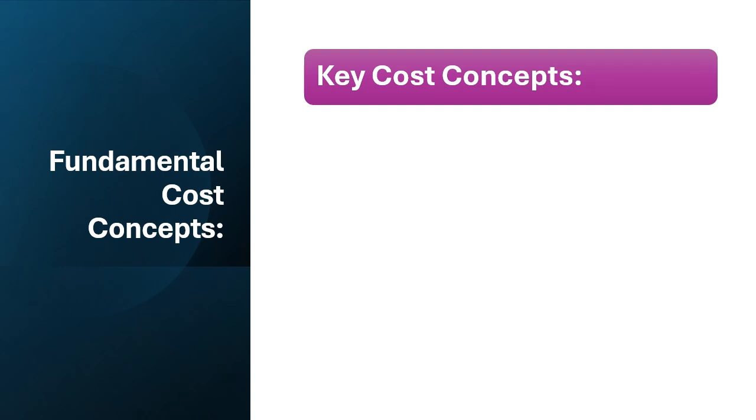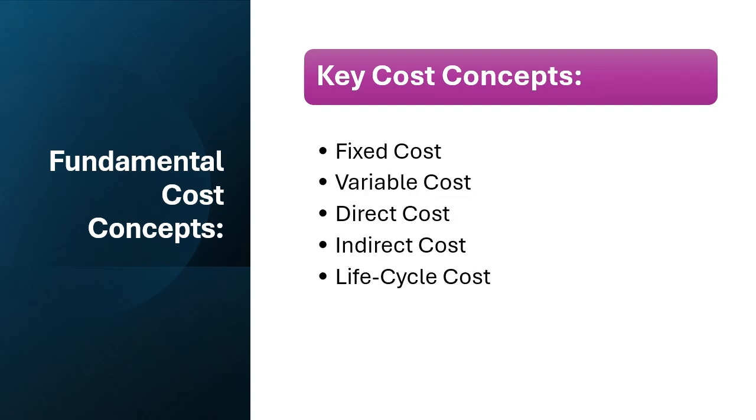So what are the key concepts? The first one is fixed cost. Fixed cost is cost that remains constant regardless of activity levels, such as rent, salaries, and insurance premiums. Next is variable cost. Variable cost is cost that changes based on the level of activities or use, such as utility bills, repair cost, consumables, or repairing. Next is direct cost. Direct cost is directly related to a specific activity or project, such as material for a renovation project.